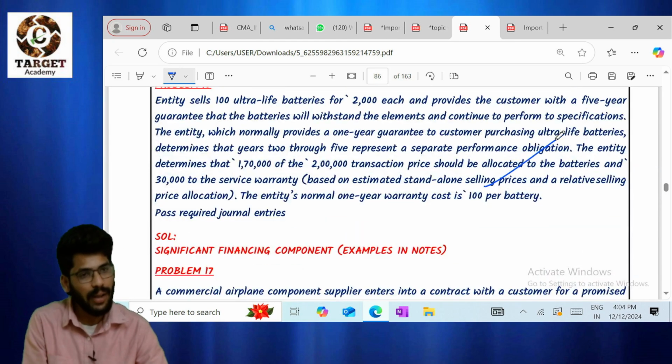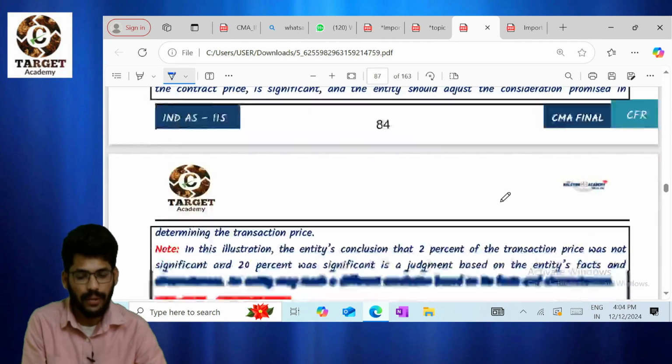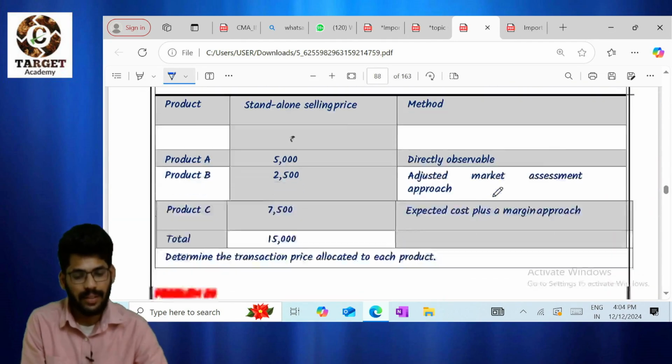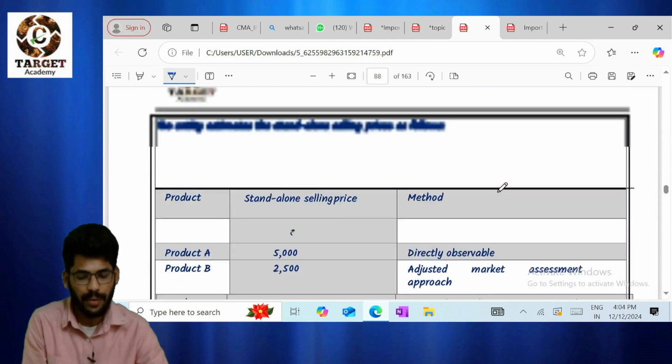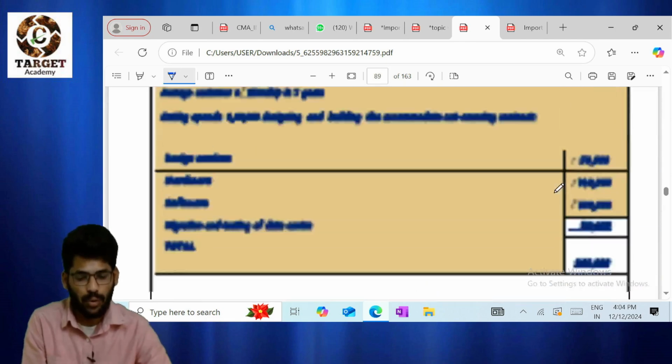Warranty is also very important. I'm not expecting it, but it's very important. That's more than enough. For allocation of transaction price, we have discussed only one problem. Please go through that. That's more than enough.